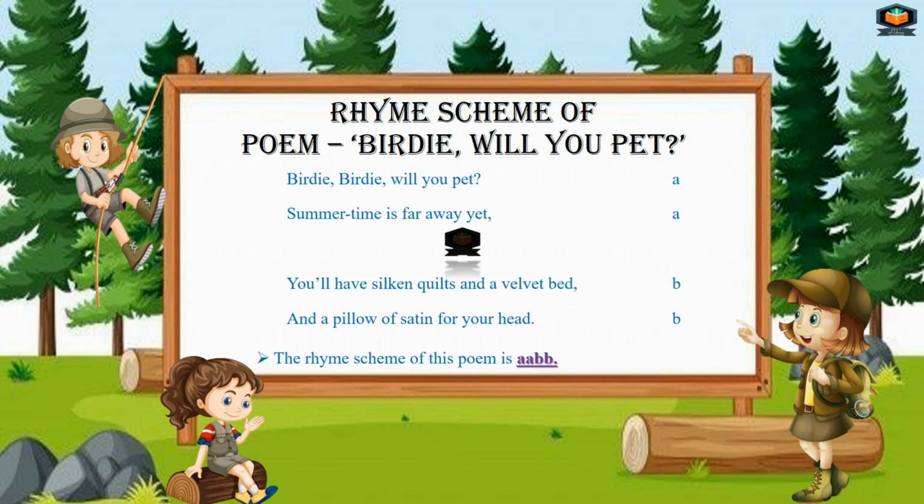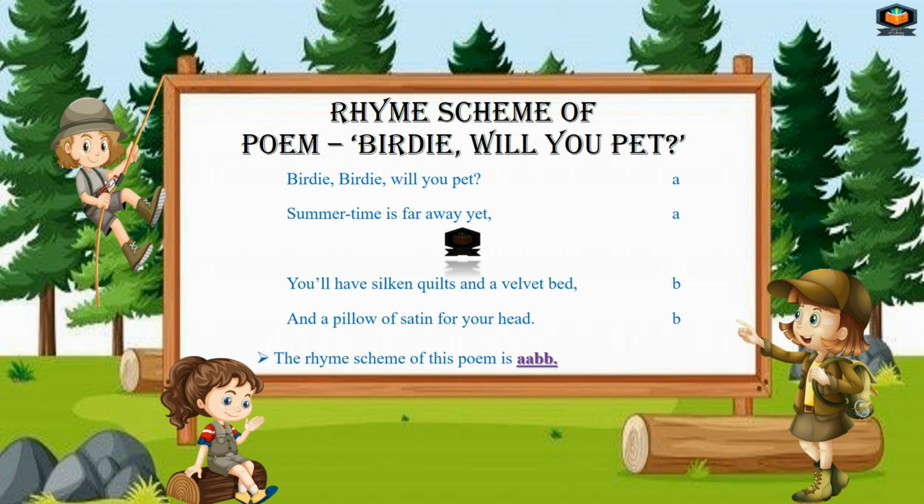We use the same letter for the lines which have rhyming words at the end of these lines. Pet, yet, we have used the same letter A. Bed, head, rhyming words are there, we have used B. And remember one thing more, write the rhyme scheme without the use of commas or capital letters.